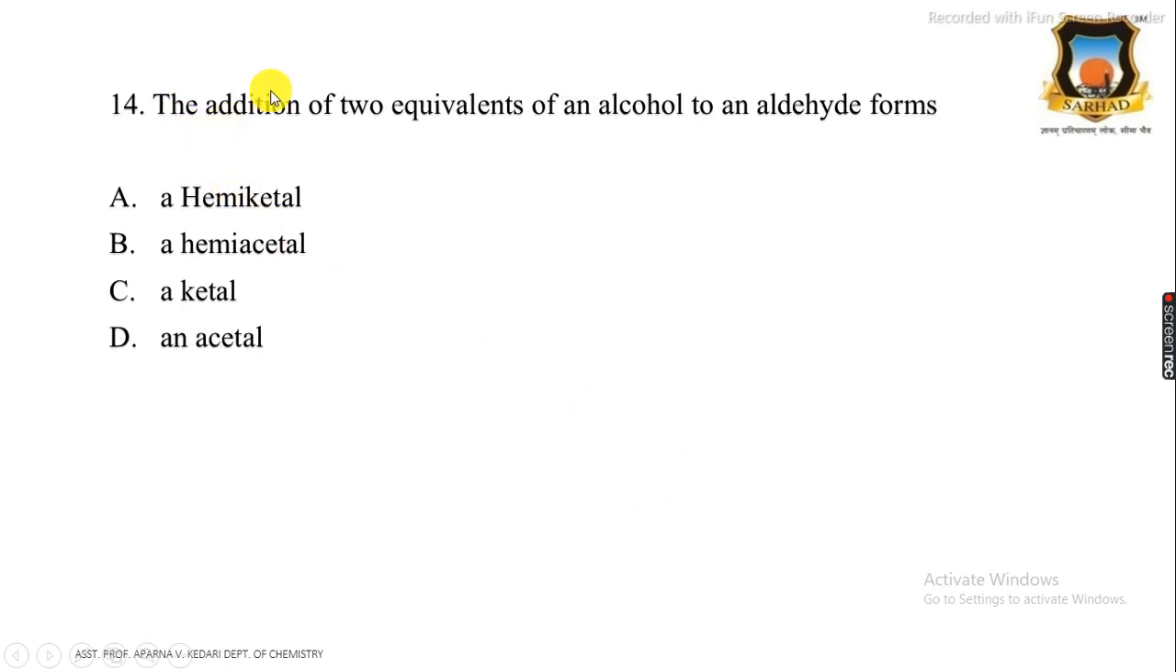14th question is: the reaction of aldehyde with two equivalents of an alcohol forms first hemiacetal, acetal and acetal, and the correct answer is acetal. When two equivalents of alcohol react with an aldehyde, then there is formation of acetal. Therefore, the correct answer is an acetal.